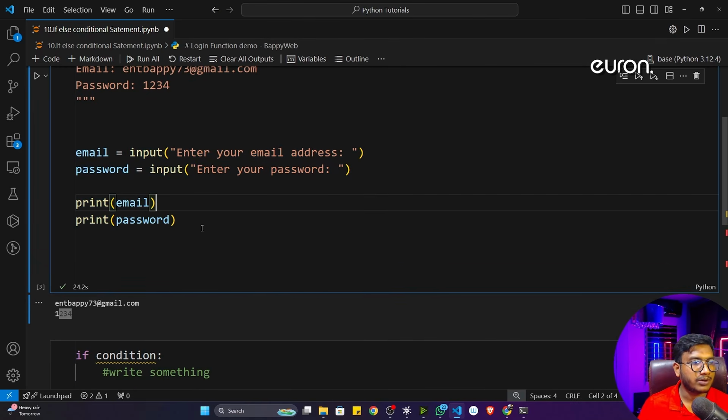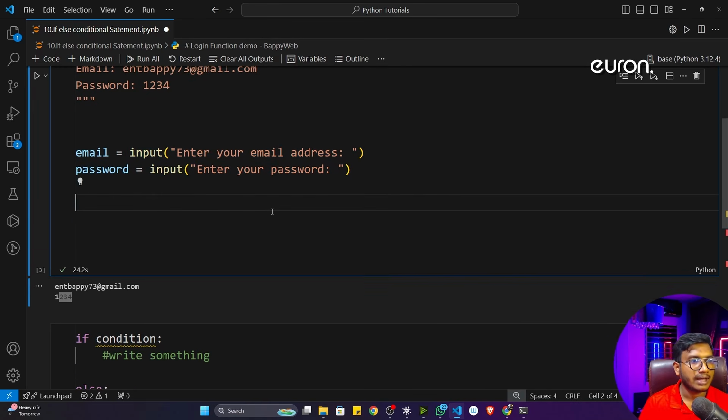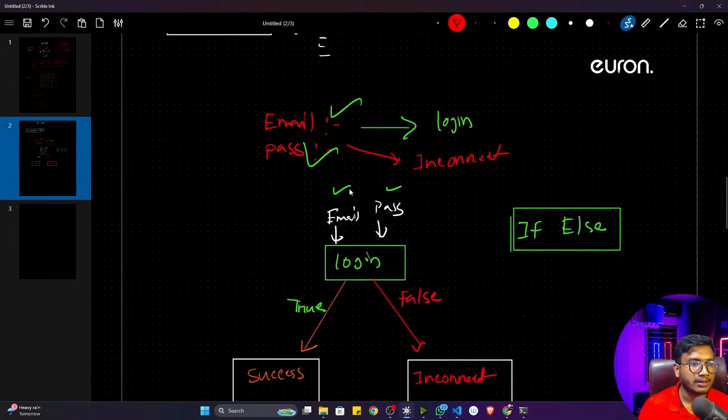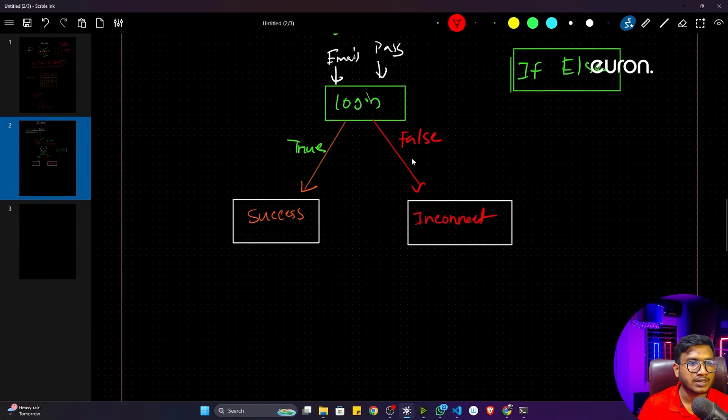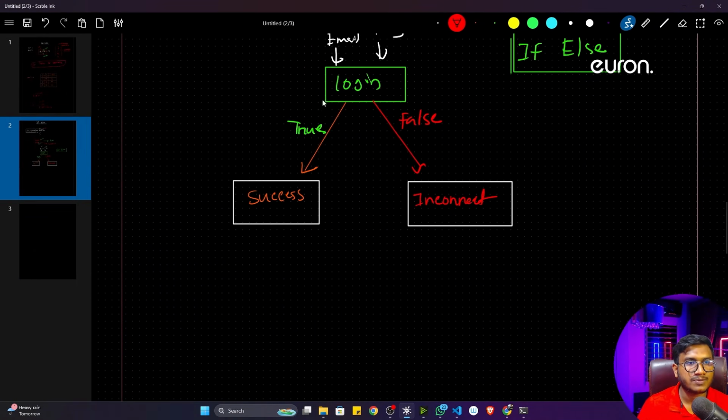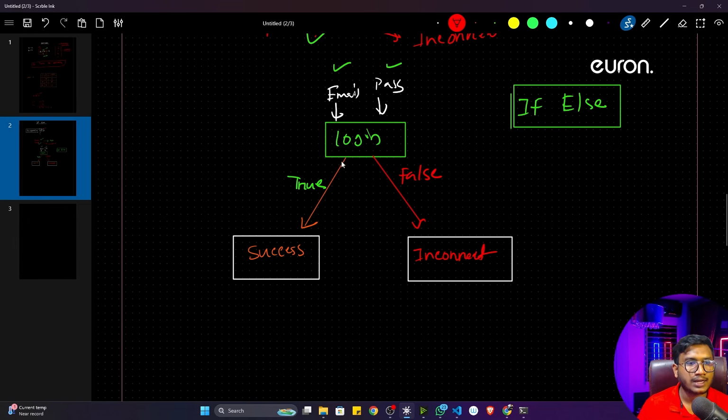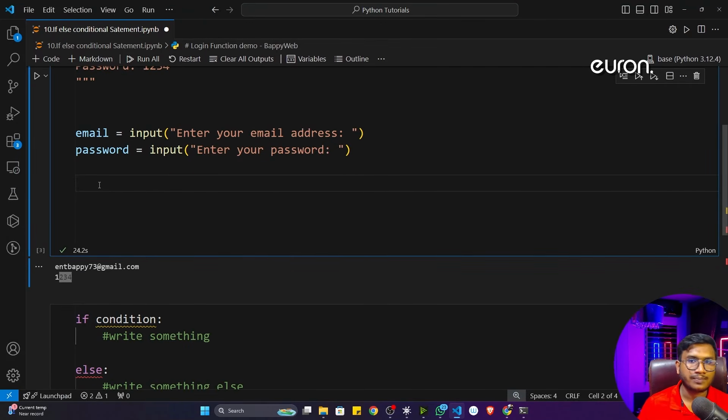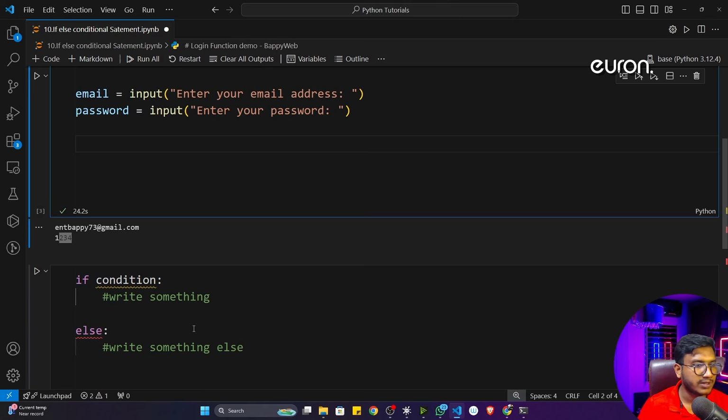So the first thing I have to do, as I already told you, I have taken the data from the user. Now I have to check whether this particular credential is correct or not. If correct, I'll give the success message. Otherwise, I'll give the incorrect message. Okay, this is the idea. So here, remember, I have to use this particular conditional statement.